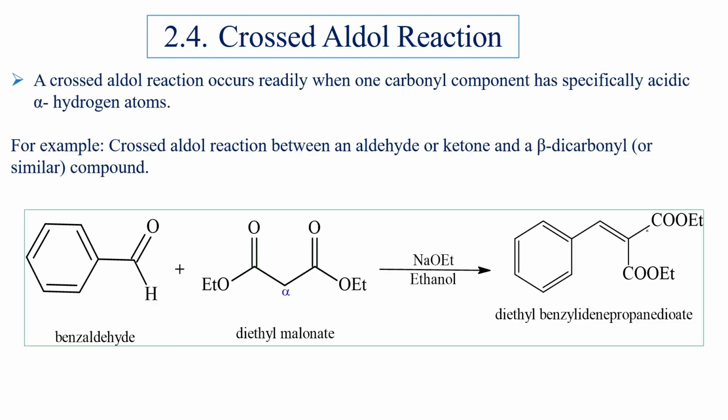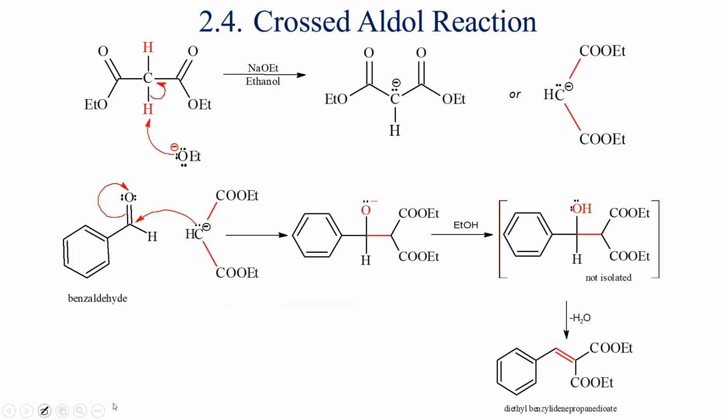A crossed aldol reaction occurs readily when one carbonyl component has specifically acidic alpha hydrogens. For example, crossed aldol reaction between an aldehyde or ketone and a beta-dicarbonyl compound. This is the beta-dicarbonyl compound. Beta-dicarbonyl compounds are called active methylene compounds because they are more reactive towards base than other carbonyl compounds.